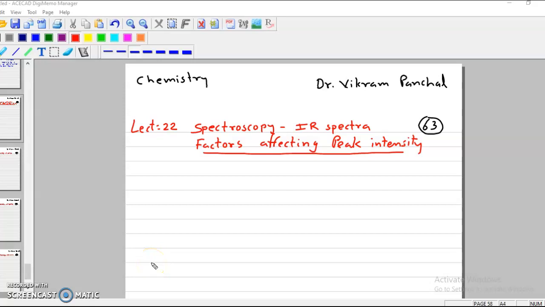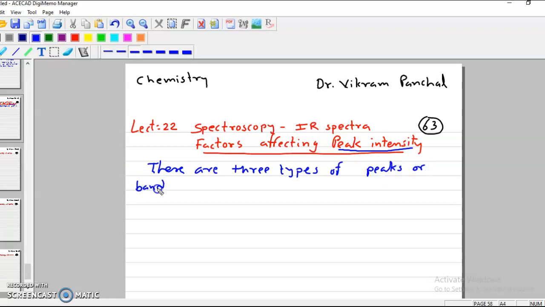This is Dr. Vikram Panchal and I am dealing with spectroscopy for chemistry, and this is lecture number 22 for IR spectra, in which I will explain the factors affecting peak intensity. Remember that these factors are affecting peak intensity. So with reference to peak intensity, there are three types of peaks or bands in IR spectra.